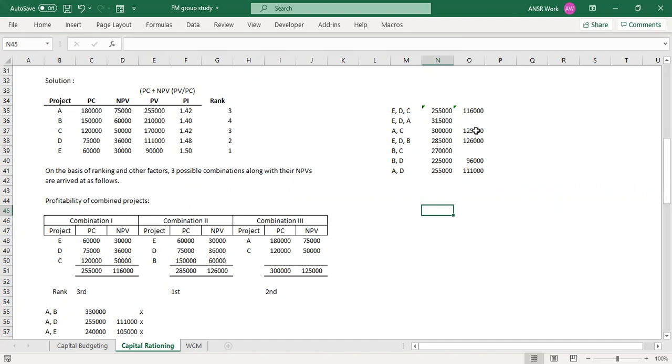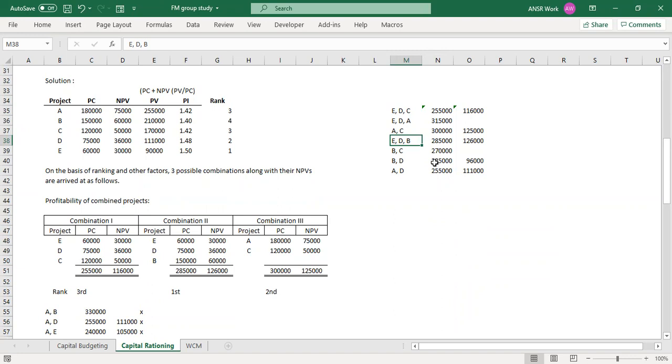If you look at how people said the combination was very nice: EDC was rank 1, 2, 3, EDA was rank 1, 2, 3, AC was rank 3 and 3, EDB was rank 1, 2, and 4. Can you see the trend? 1, 2 are always there. You're just changing here and there, selecting 3 at one point of time, 4 at another. There were two different projects in third position, so you took both of them separately. You can do that definitely.